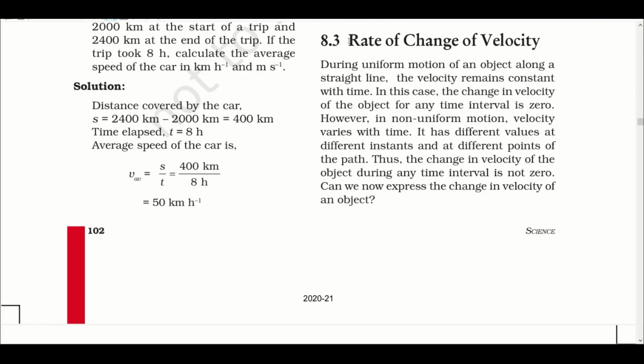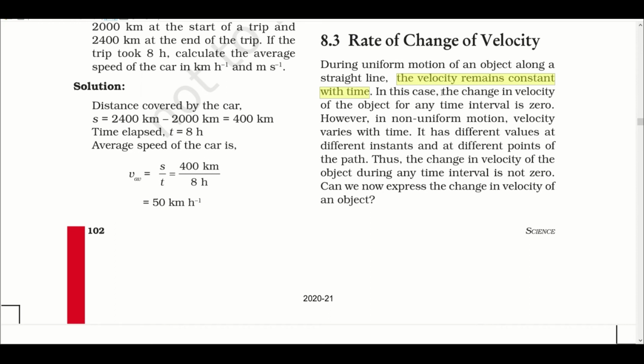Now let's take another topic, rate of change of velocity. During uniform motion of an object along a straight line, the velocity remains constant with time. In this case, the change in velocity of the object for any time interval is 0. So it does not change, the velocity is the same with time.